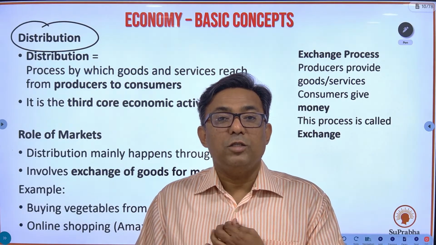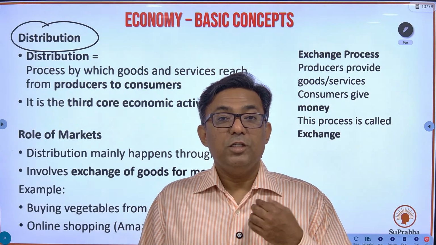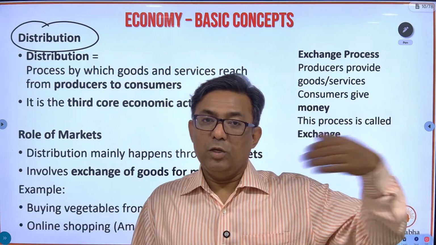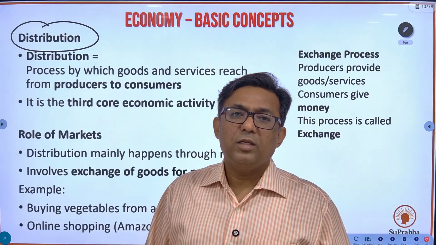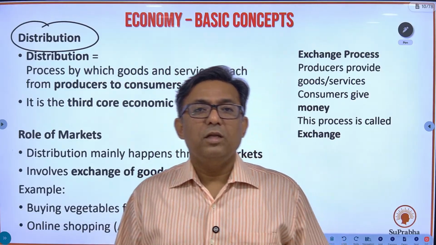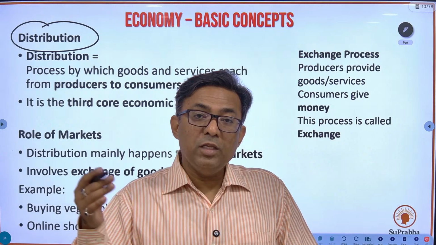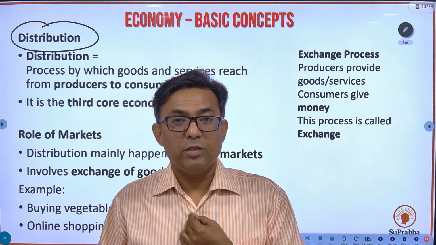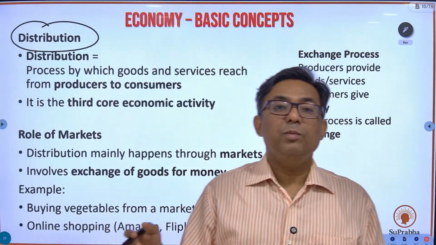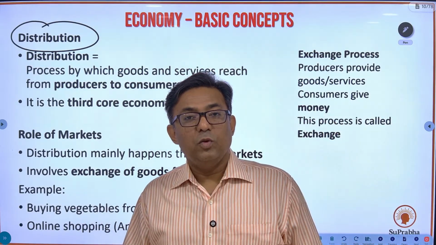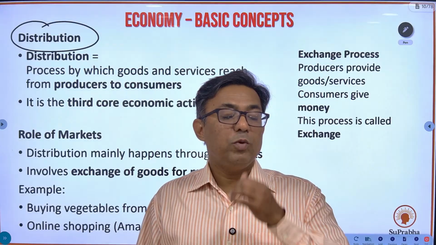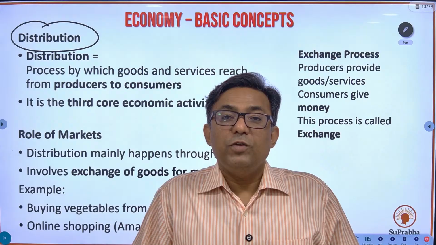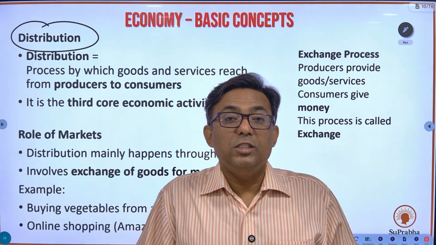Fine, I need this shirt, but this shirt is available in a store which is very near to me. It might be manufactured in Delhi, Ludhiana, some of the places, but this shirt has been made available to me at a store near me, therefore I have consumed it. So this process of making it available, that is distribution, without which we won't be having any consumption. So this is the third core economic activity about which economy is concerned, that is consumption.